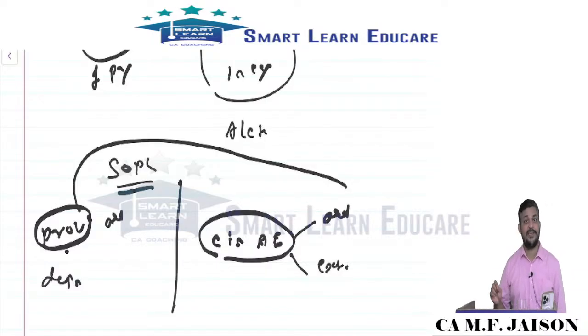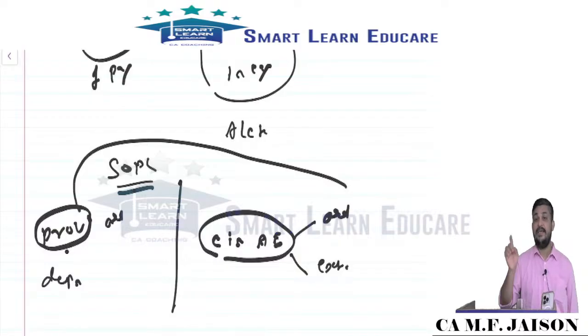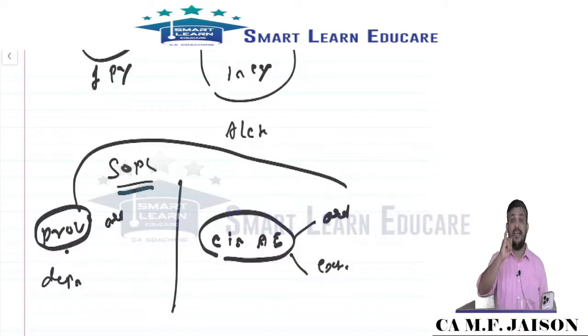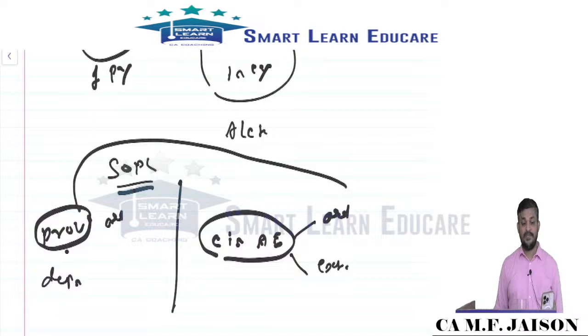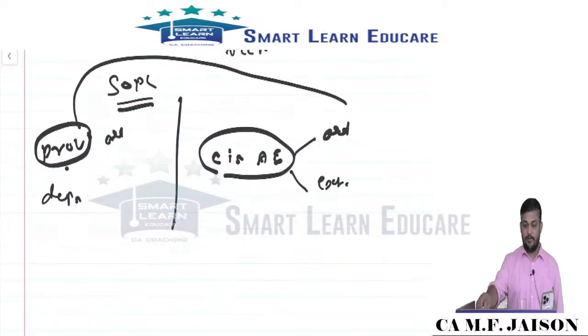That's a very important thing. What you should remember is depreciation method change is not a change in policy, it is also considered a change in estimate. Useful life change, residual value change, method change, all of it is a change in estimate only, not a change in policy. Hope you remember.